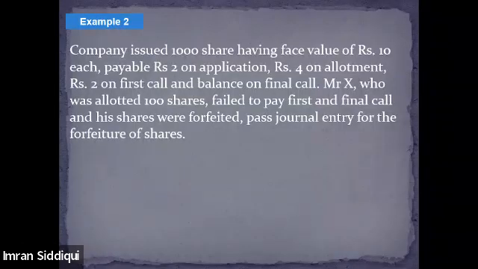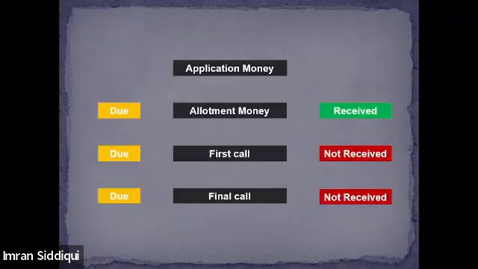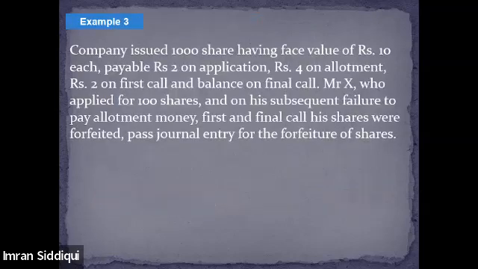This was example number 2. So I did two examples for you, and I want you to try the next example. Everything is the same again in this question. It says the company has issued 1000 shares having a face value of 10 each, payable on application, allotment, first call and balance on final call.